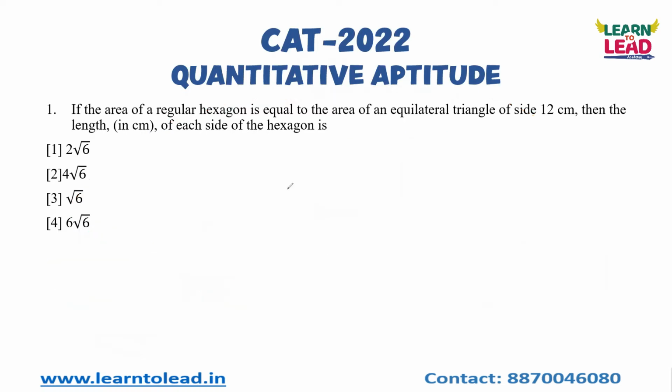And also, see why you have to use this. If I ask you what is 12.5 percentage of 728, by the previous method I would do 12.5 by 100 into 728.